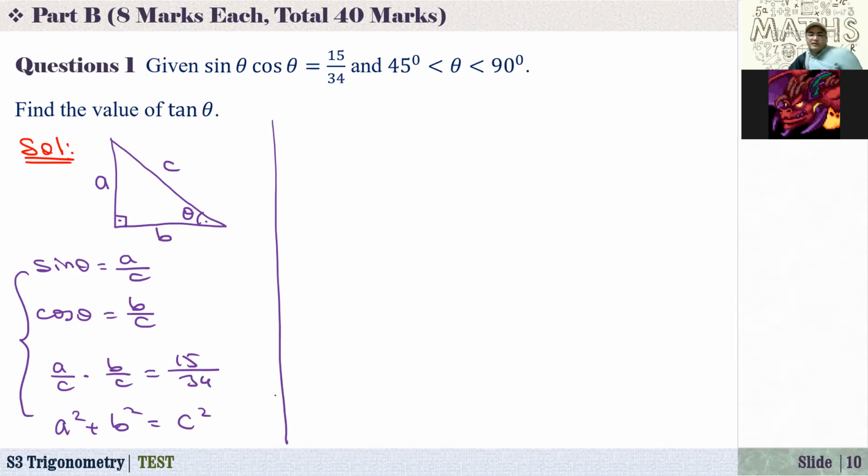So using this, we have to find tangent of theta. Of course, to find tangent of theta, I need to know A and B, or at least we need to find the ratio. Now from the first part, what is C squared? C squared equals something, if I know A plus B, A minus B. C squared, that's equal to this. We need to find A over B.